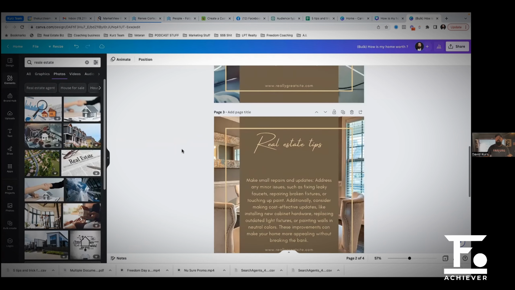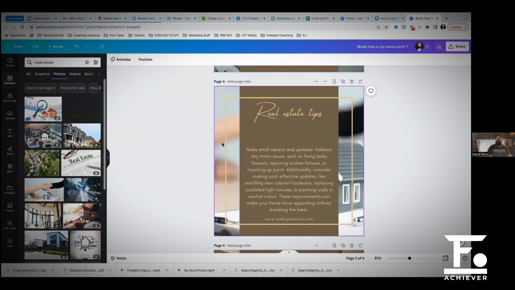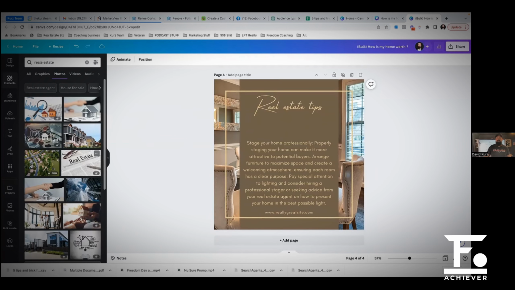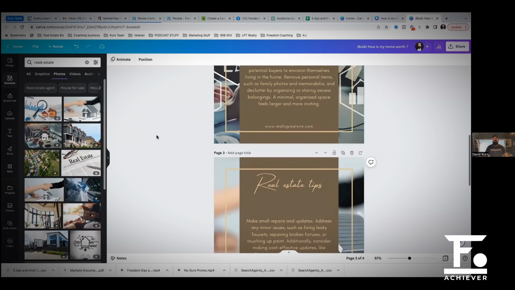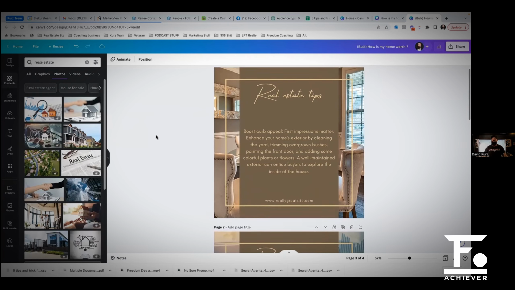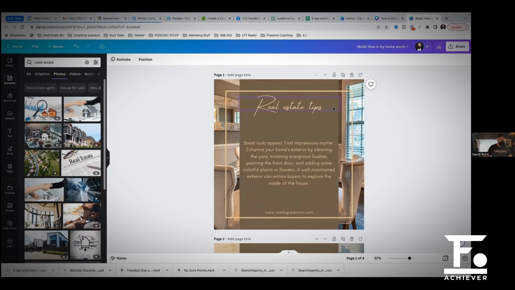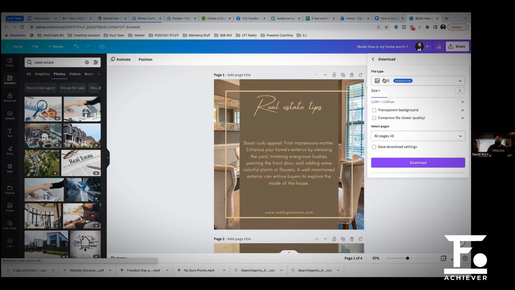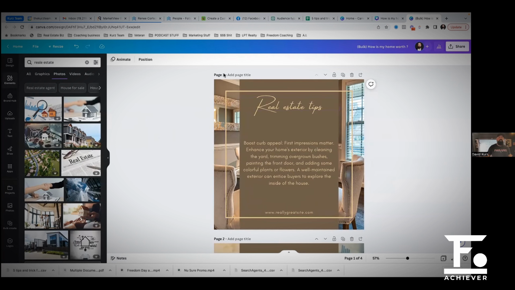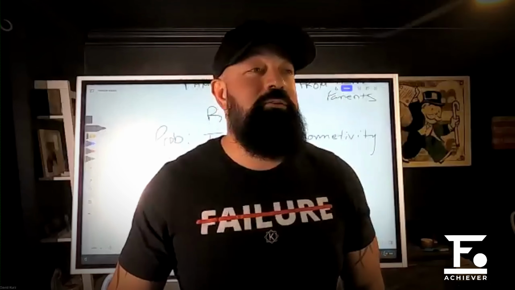You're going to replace the background. Then I'll grab this one, replace the background. Then I'll grab this one, replace the background. And now I have 5 different backgrounds, different looking posts, all with different tips and tricks. And I can come over here and I can go download and I can save all 5 of those in one shot. All right, guys, that's my final tip and trick of the day using ChatGPT.